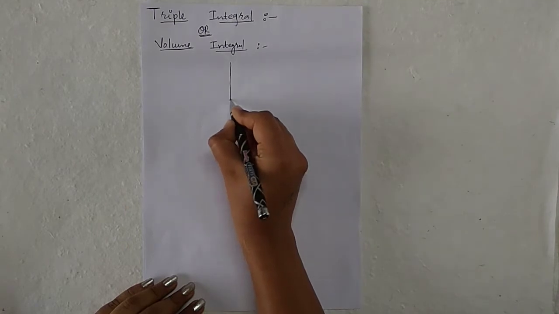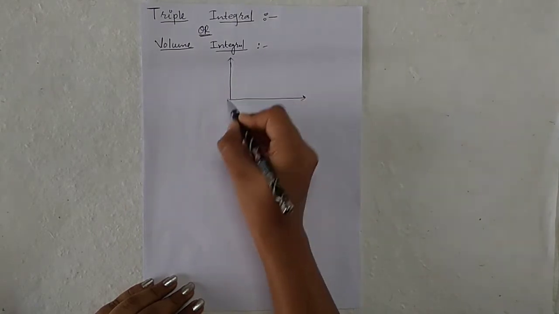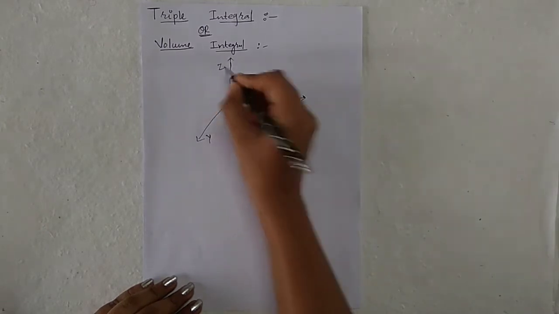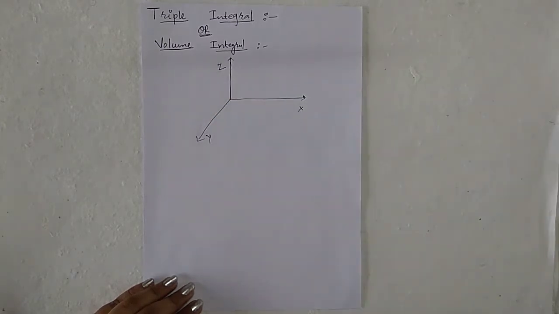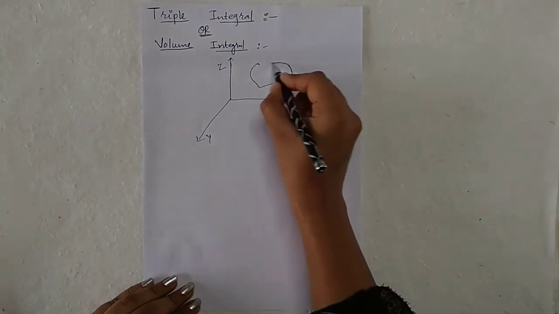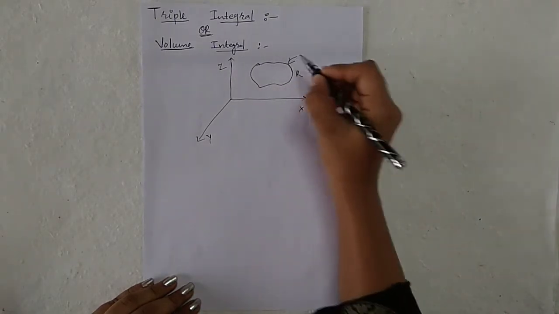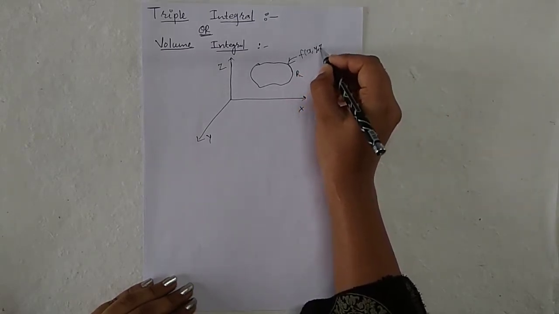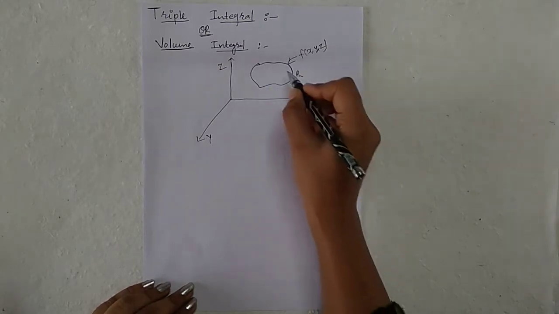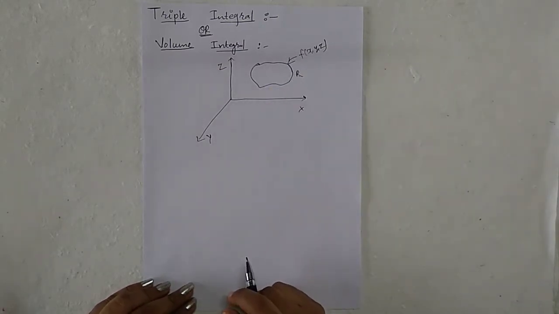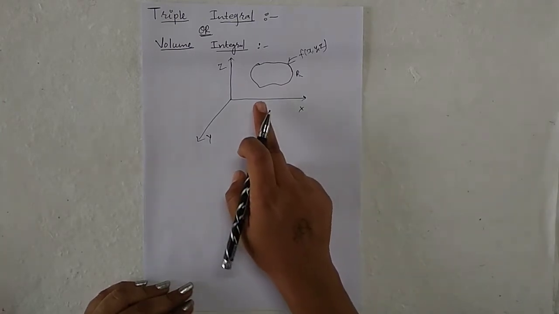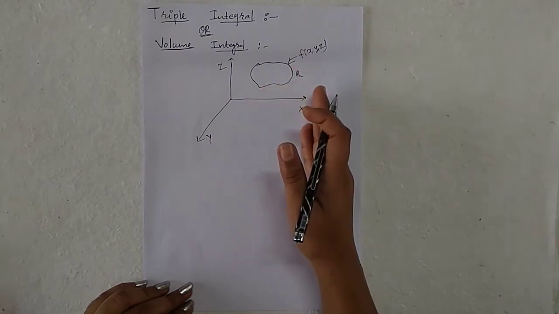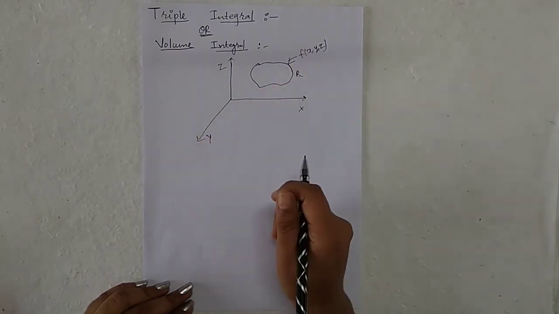Suppose my surface is in x, y, z and the region is like this, R. The region R is described by the function f of x, y, z enclosed by the surface. We subdivide the region R into rectangular cells by planes parallel to the three coordinate planes.